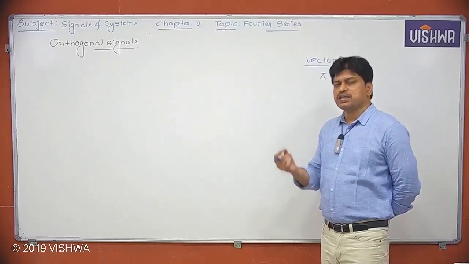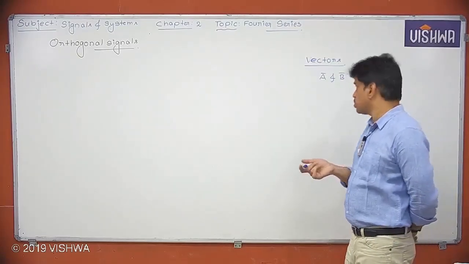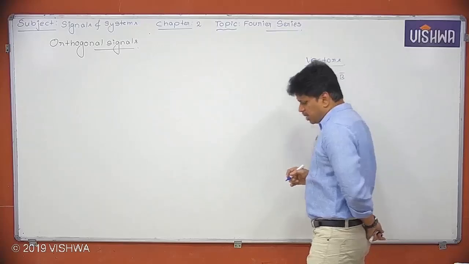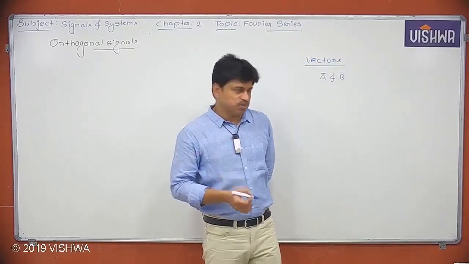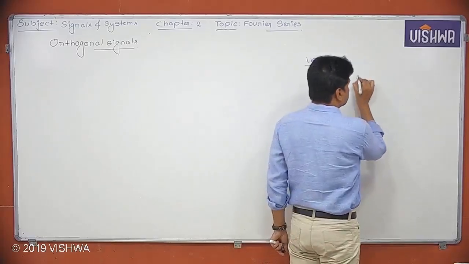When can we say that? When their dot product is zero. Understood or not? So two vectors a bar and b bar are orthogonal if their dot product is equal to zero.